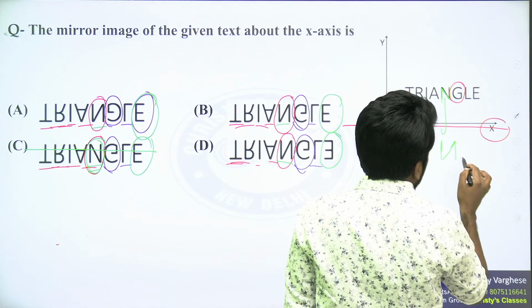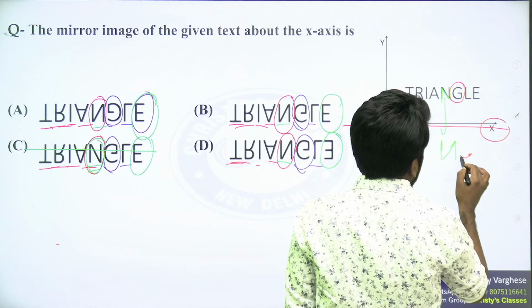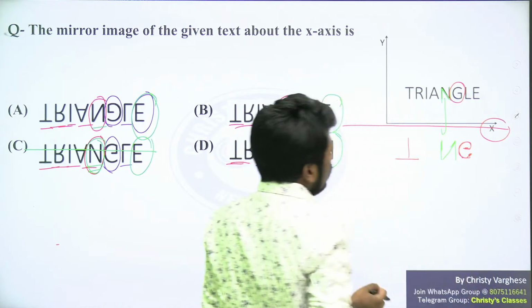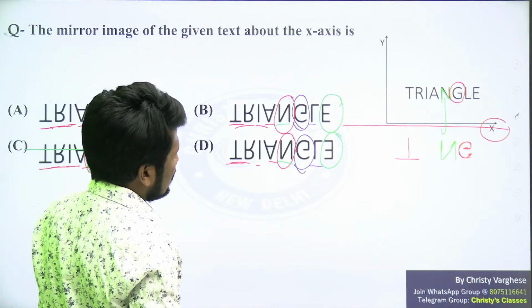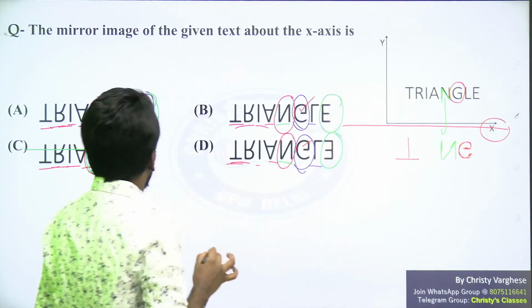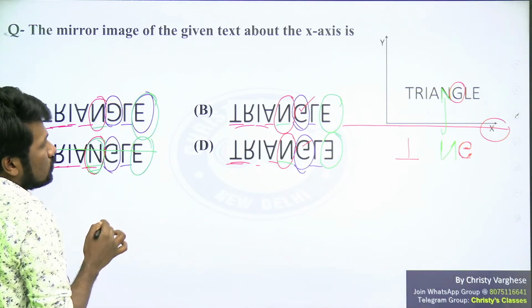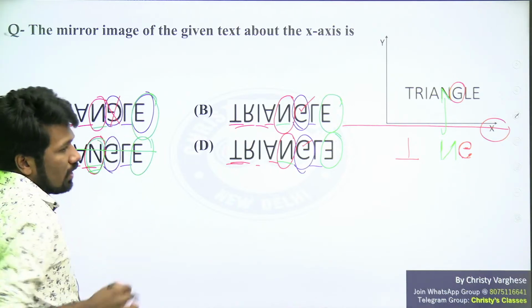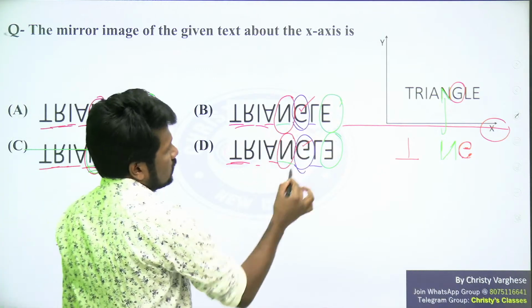Yeah, from here we can start. Something like this will happen. And look at the options, that will help you to identify it even more easily. So G, this is okay. This is okay. But this is not okay, because here there is a horizontal flipping also. Not only vertical, horizontal flipping also. So this can be eliminated. Are you understanding? So only 2 options are remaining.